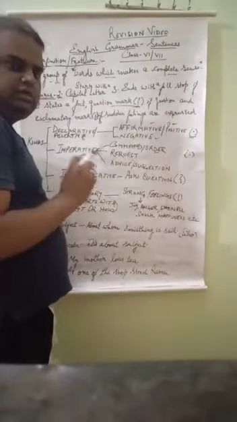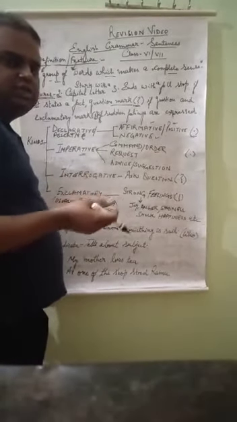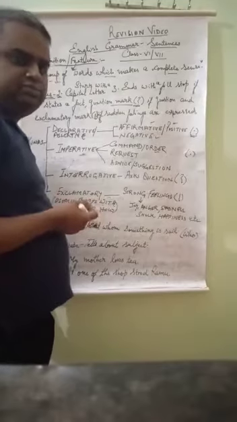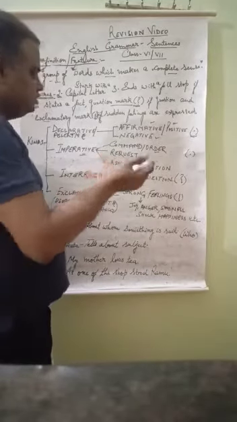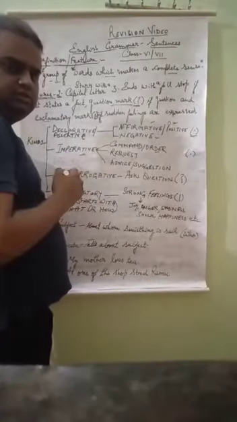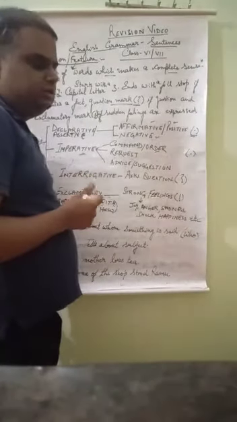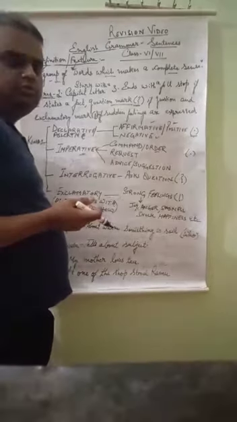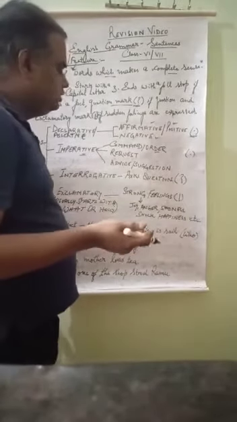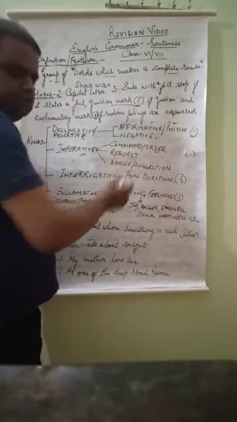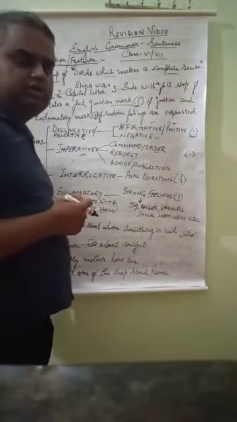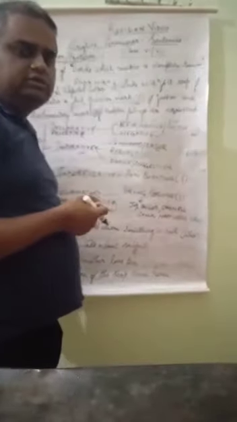Request: if I am making a request, will you please give me 500 rupees? I am in such a problem. Would you please give me 500 rupees? Request: please give me your English notebook because yesterday I did not come to school. This is also a request. So where there is a command or order, second is request, and third is advice or suggestion. If some advice is being given: you should work hard. You should get up early in the morning by 5 o'clock. Such type of suggestion.